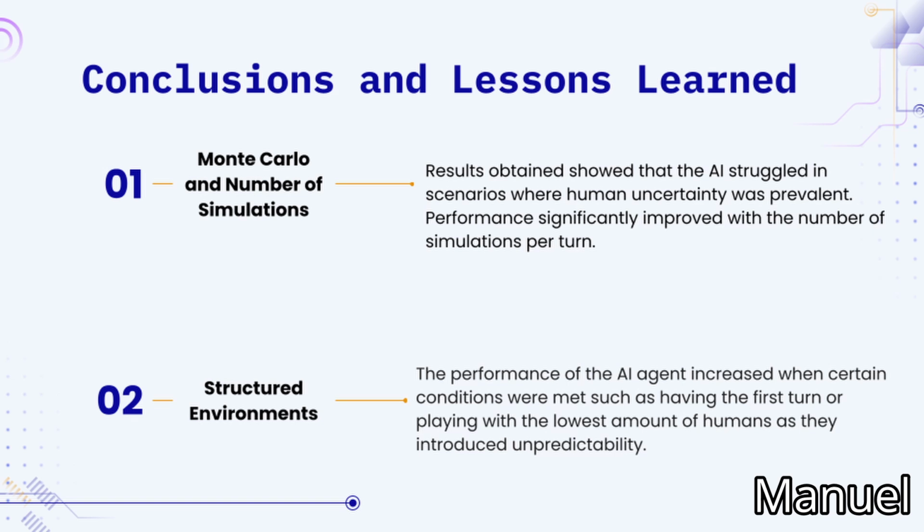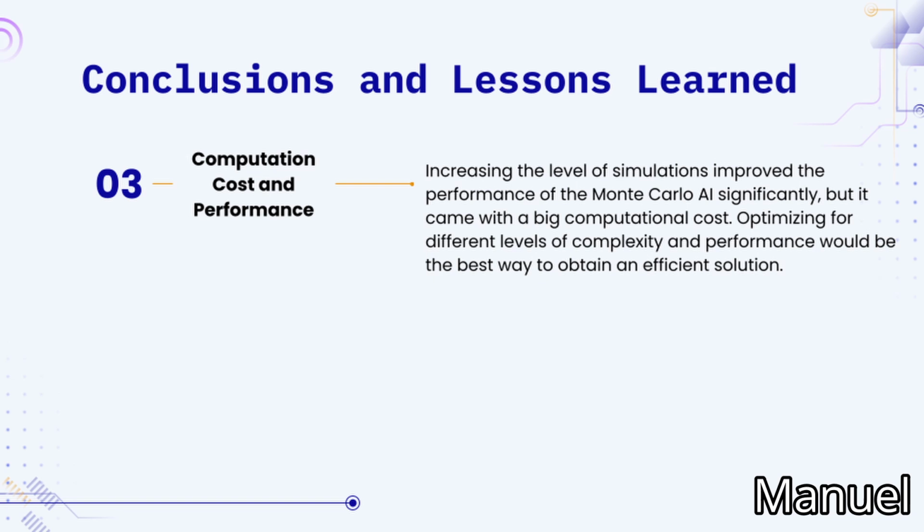Number 2. Structured environments. The performance of the AI agent increased when certain conditions were met, such as having the first turn, or playing with the lowest number of humans, as they introduce unpredictability. Number 3. Computation cost and performance. Increasing the level of simulations improved the performance of the Monte Carlo AI significantly, but it came with a big computational cost. Optimizing for different levels of complexity and performance would be the best way to obtain an efficient solution.